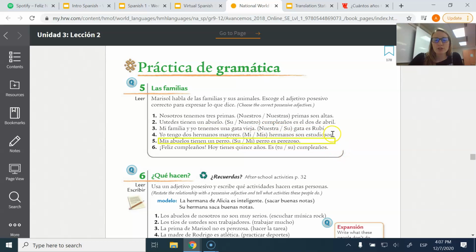Three more, chicos. Yo tengo 2 hermanos mayores. Okay, 2 older brothers. Mi or mis hermanos son estudiosos. So I'm talking about myself, yo tengo. But we have to make our possessive adjective match who we're talking about, right? The noun that it's describing. So my brothers. So mis hermanos.